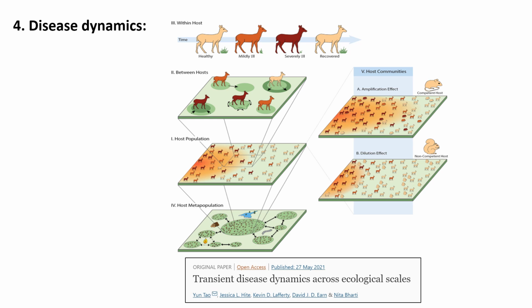This includes understanding factors that influence disease transmission, such as contact rates between hosts, host immunity, and the role of vectors in disease transmission. And in this paper, they examined a population within the host of deer and between the hosts, and also the host population and the host metapopulation.